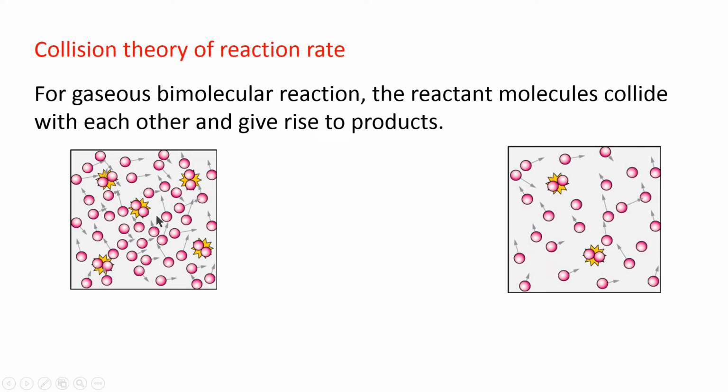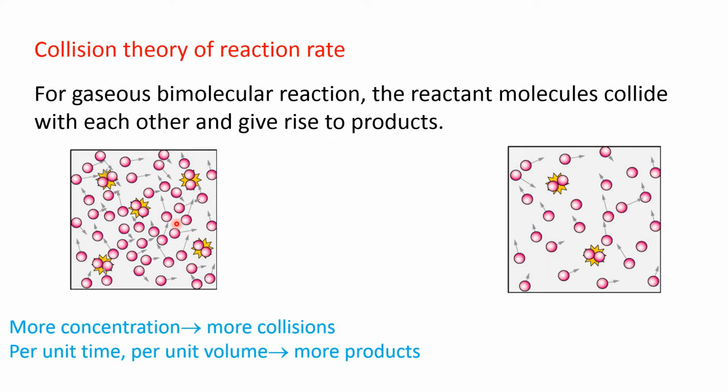High concentration means more number of molecules per unit volume. That means molecules are close to each other. So the number of collisions will be more, and more molecules are converted to product. That means the rate of the reaction will be high. So more concentration means more collisions per unit time, per unit volume, and more products are formed.